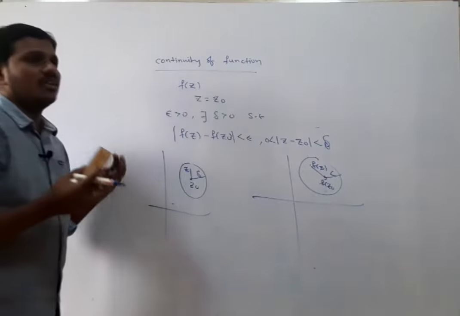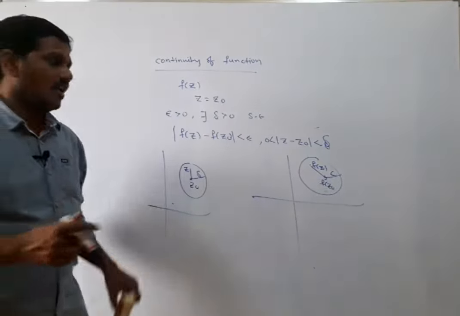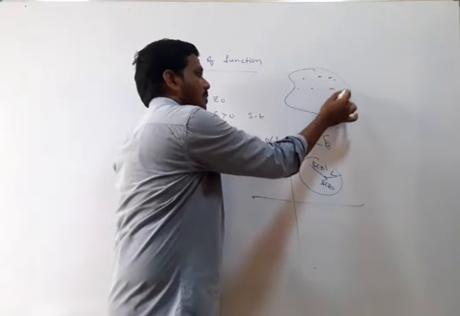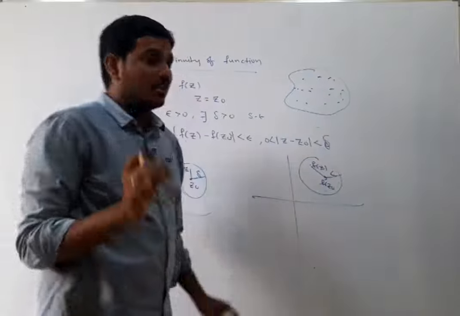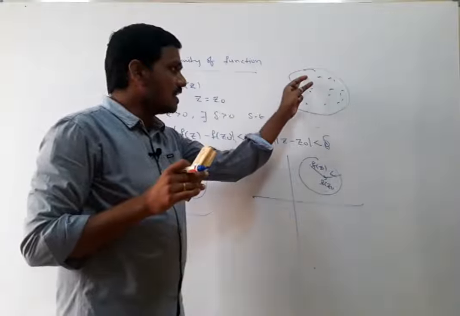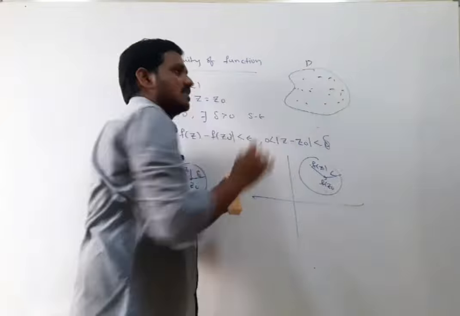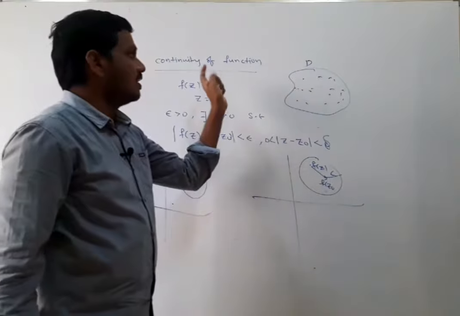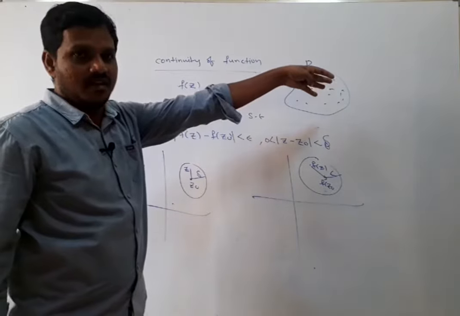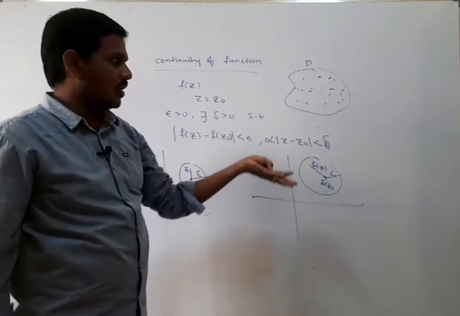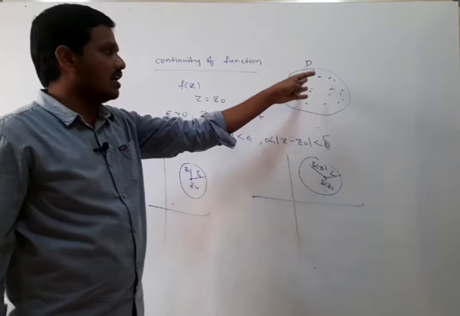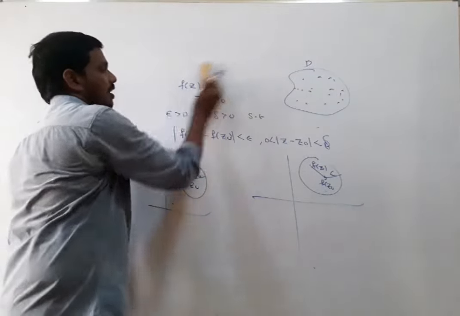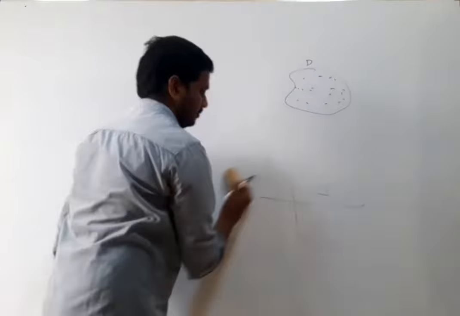Suppose we say that the function is continuous in the entire region. Suppose this is a region D, a subset of the complex plane. It contains infinitely many points. The function is continuous at each and every point in the region D. We say that the function is continuous in the entire region. So the function is continuous at each and every point in the region, and we say that it is continuous on the region. Okay, let us take some examples on the continuity.